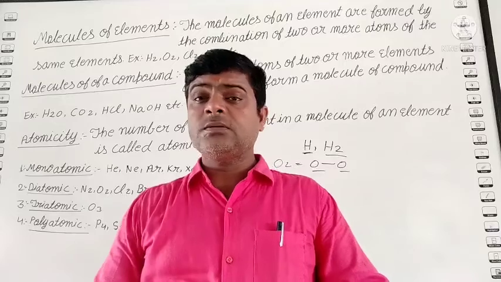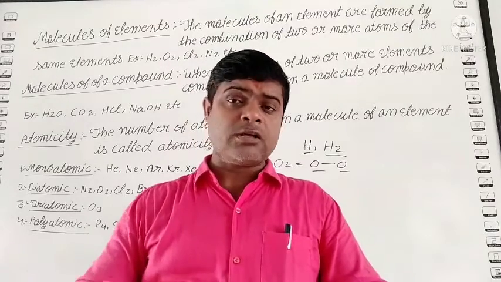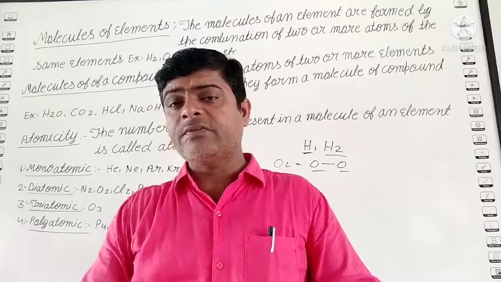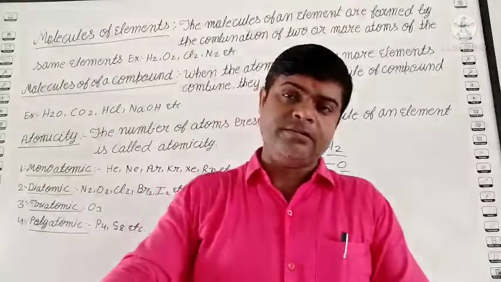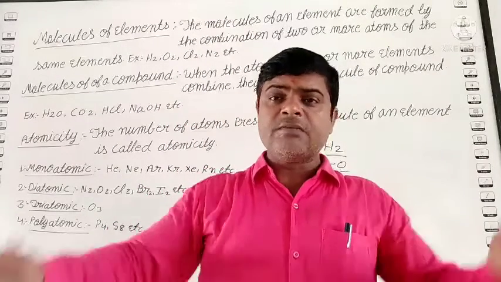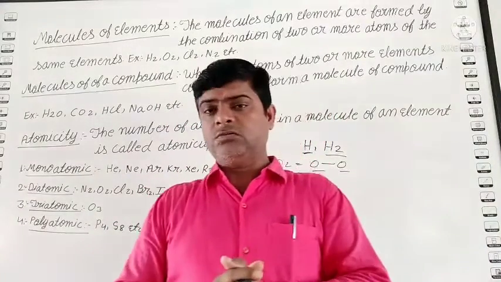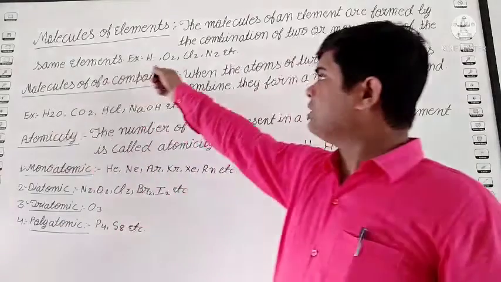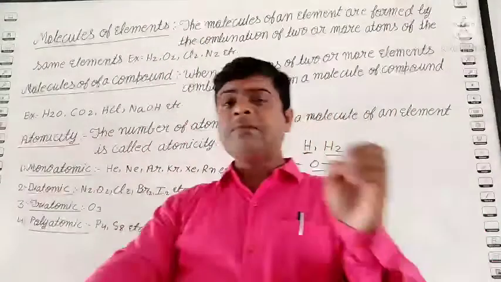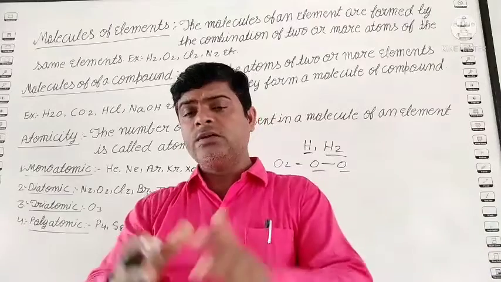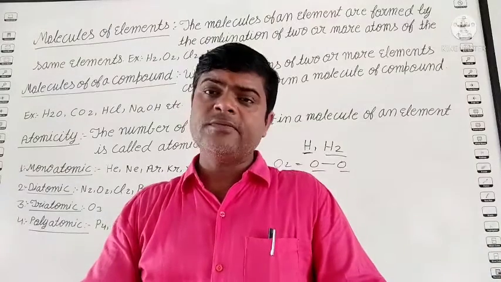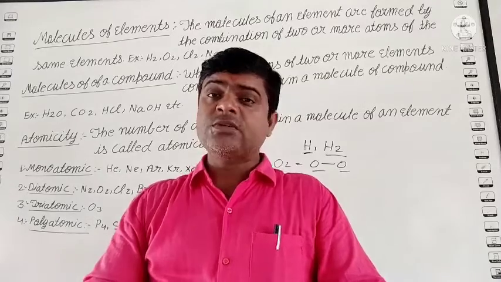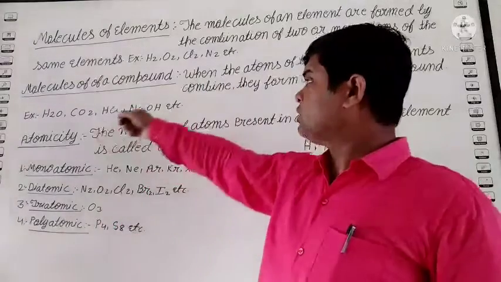So molecules occur freely in the nature, but atoms do not occur freely in the nature. Atom free नहीं पाया जाता, molecule free पाया जाता है. That's why atoms become joined together and form the molecules. So इसे क्या बोलते हैं? It is known as the molecules of elements. When the same type of atom joins together, it forms the molecules of elements. Clear?